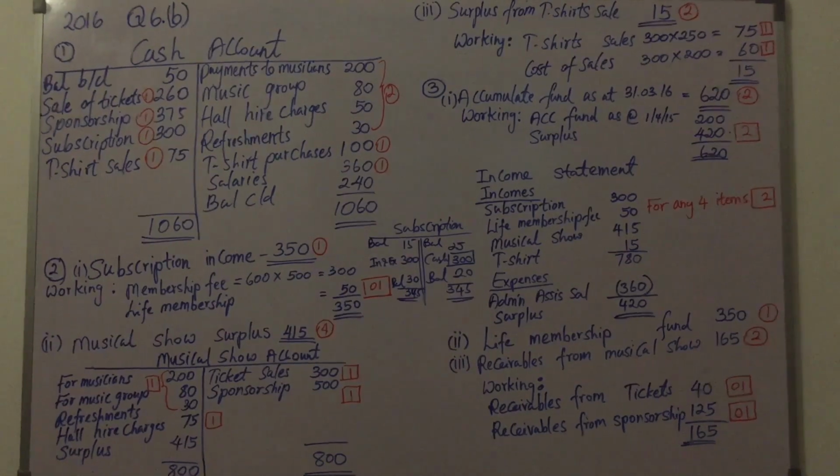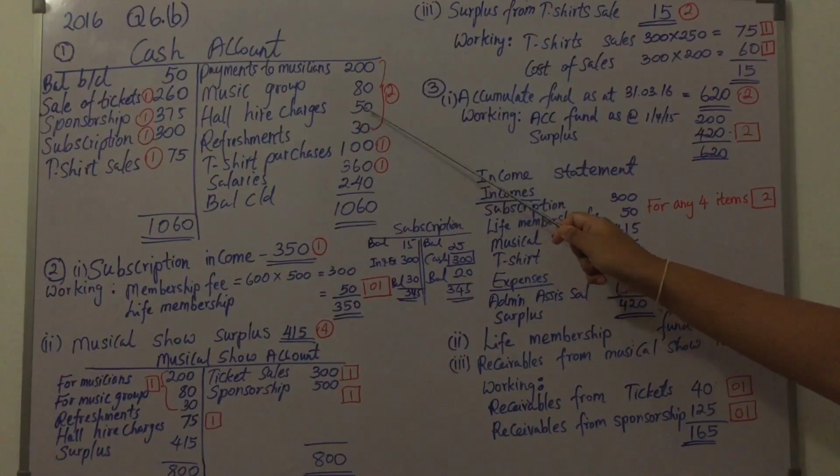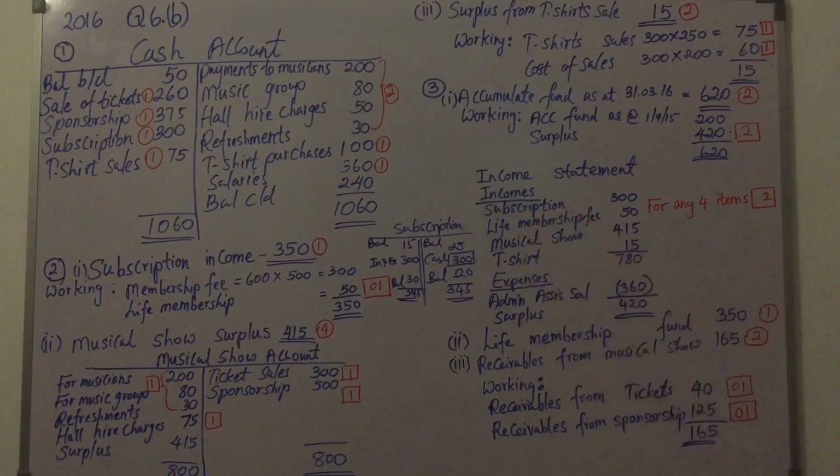Since it is a cash payment. Hall hire charge is 50. That is also an outflow of cash you need to credit, and that expense relevant to the period you need to include in the musical show account.